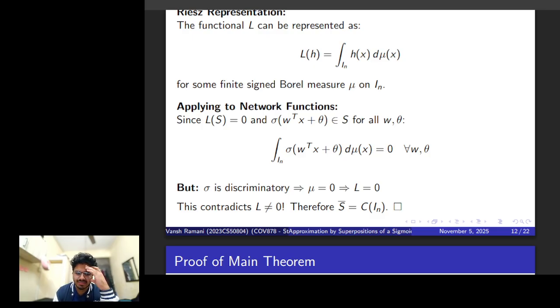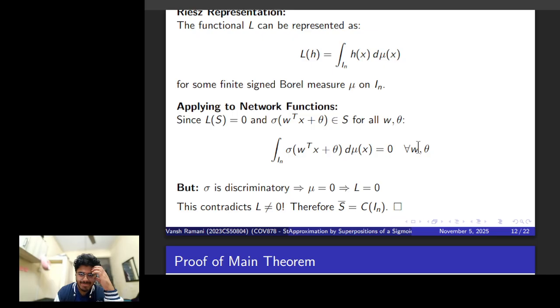So we know that L is zero. That's something we assume from Hahn-Banach, and we now need to figure out what that L has to be. Every function s that we have is going to be zero everywhere. So the integral must be zero for every function of the form sigma of a linear transform on theta plus a linear transform on the input x, and this is true for all possible weights and all possible biases.